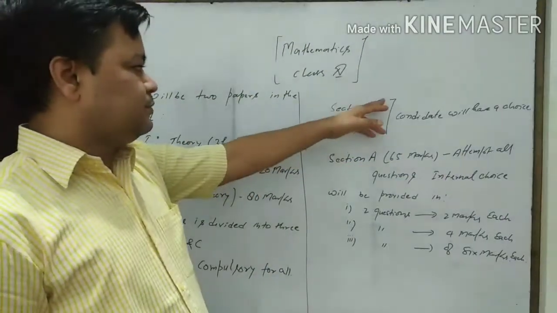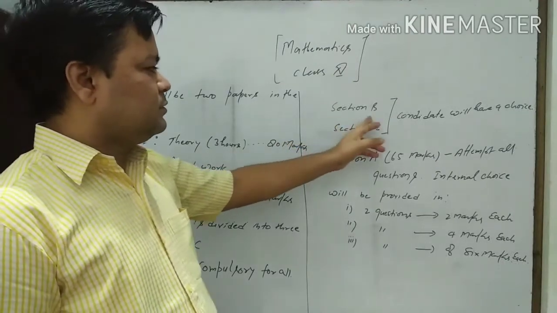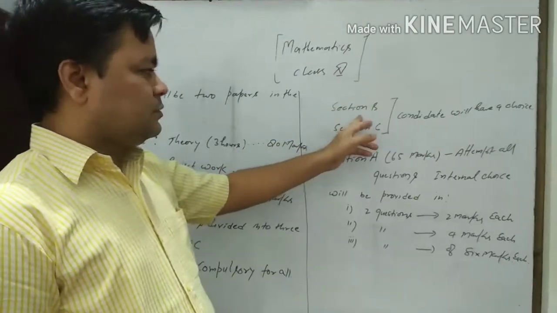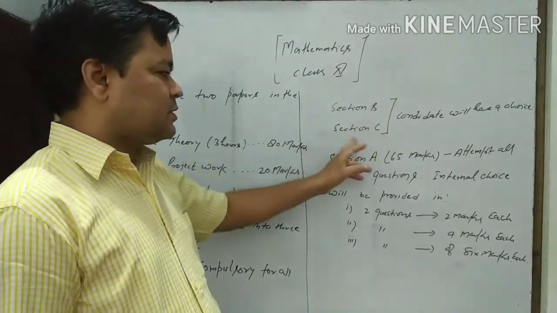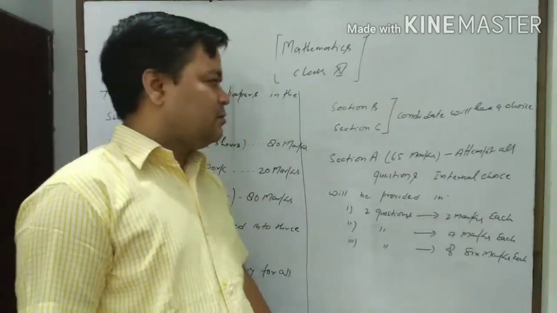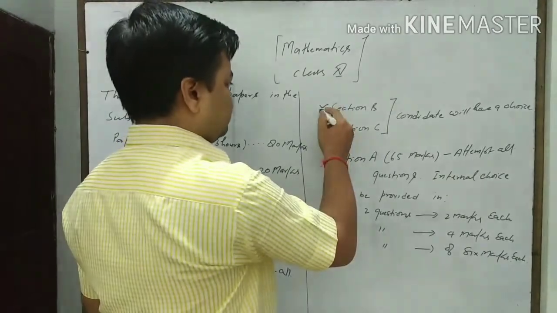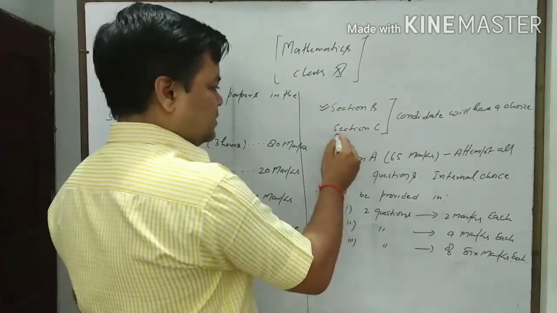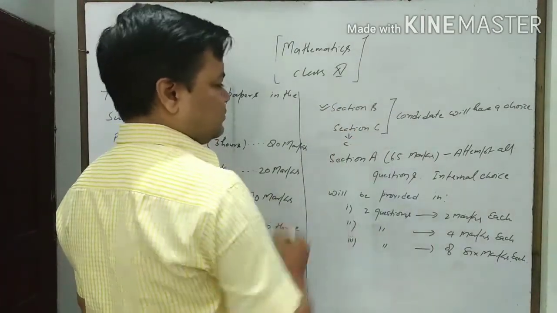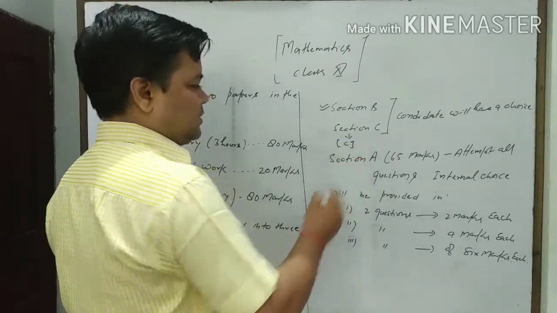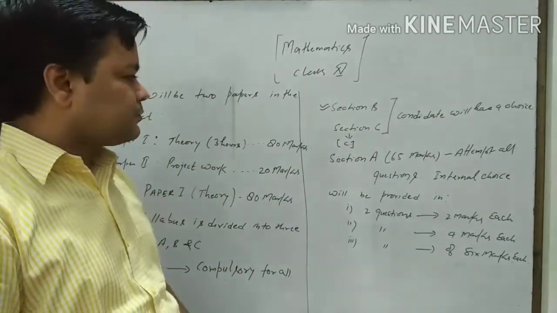The student may write the solution of section B or section C. Basically we discuss section B, as section C is for commerce students.